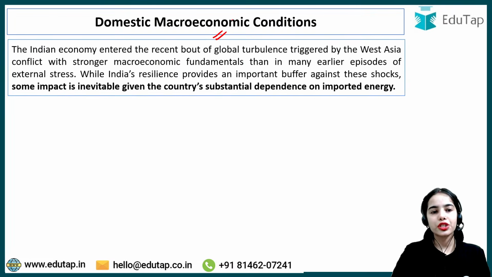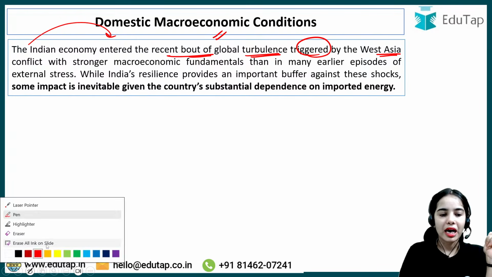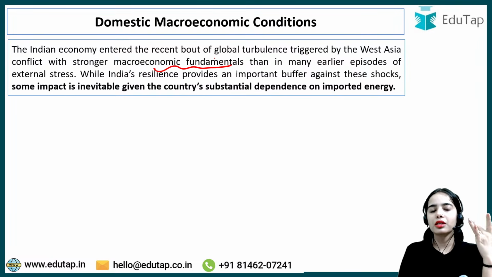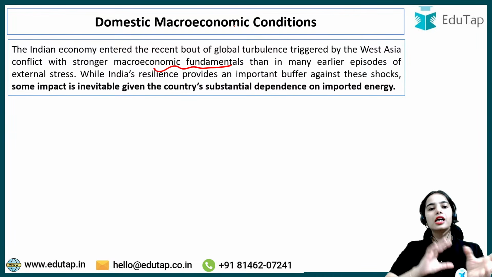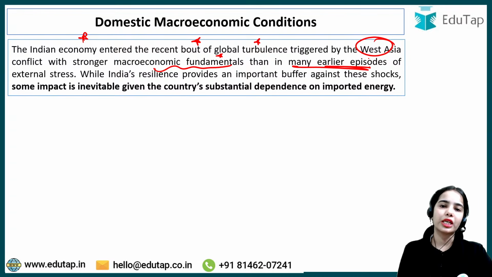Domestic macroeconomic conditions. So the Indian economy entered the recent bout of global turbulence triggered by the West Asia conflict with stronger macroeconomic fundamentals. Okay, so during the COVID situation, during the Russia-Ukraine war, India made its macroeconomic conditions stronger, so that now we are in a better situation, with stronger macroeconomic fundamentals than in many earlier episodes of external stress.